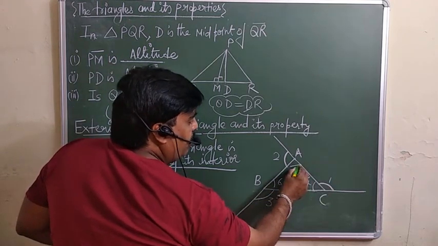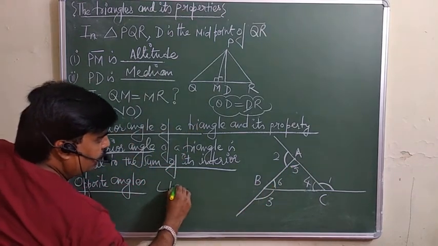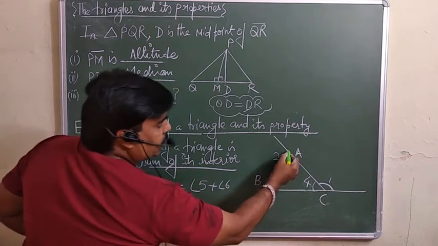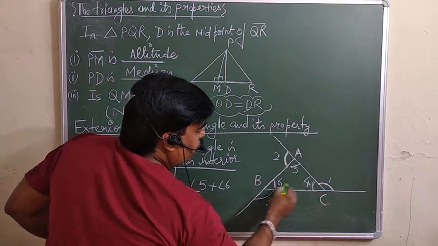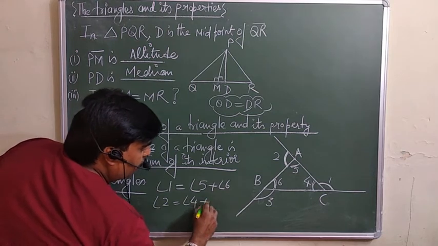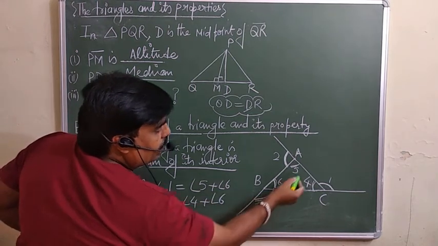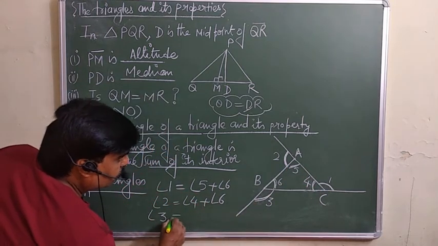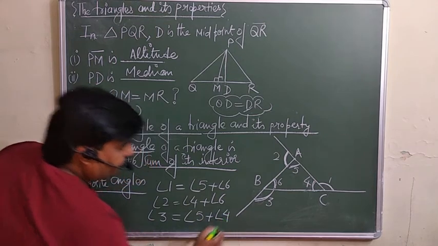So for this one, angle 1 will be equal to angle 5 plus angle 6. If we talk about this angle 2, angle 2 will be equal to angle 4 plus angle 6. If we talk about this angle 3, then angle 3 will be equal to interior opposite angle 5 plus angle 4.